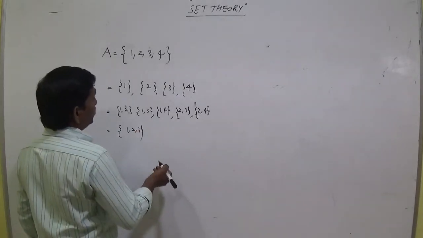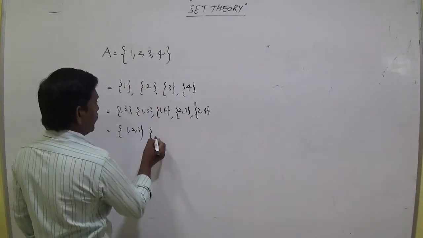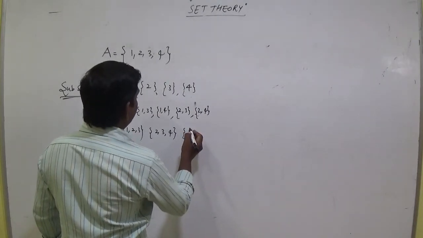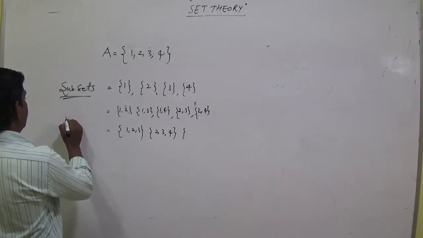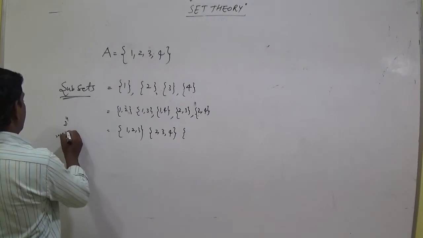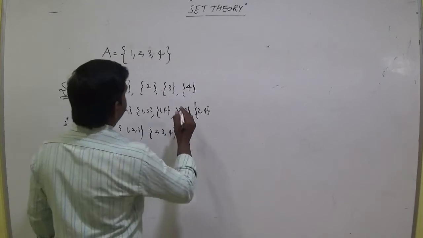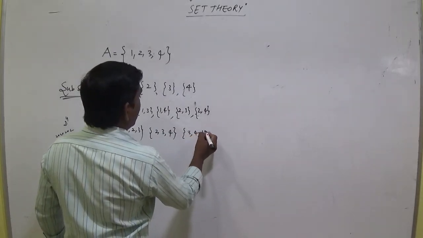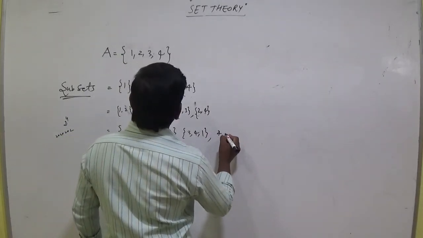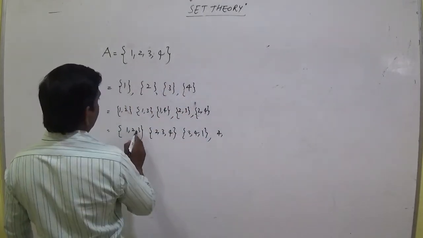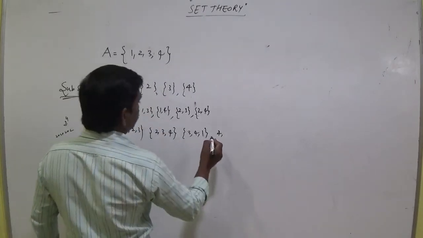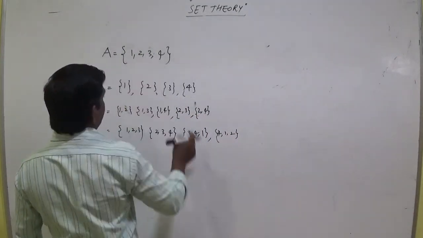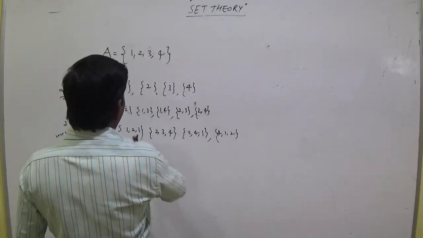And 1, 2, 3, 2, 3, 4, 3, 4, 1, and 4, 1, 2, again 1, 2, 3, 1, 2, 3, 4, 5, 6, 7, 8, 9, 10, 11, 12, 13.